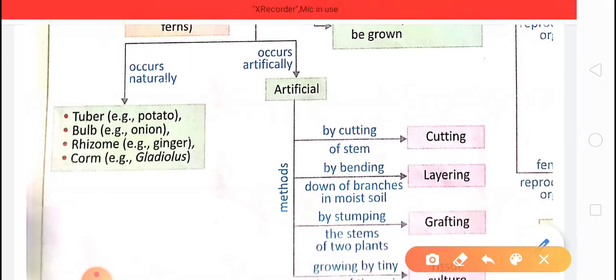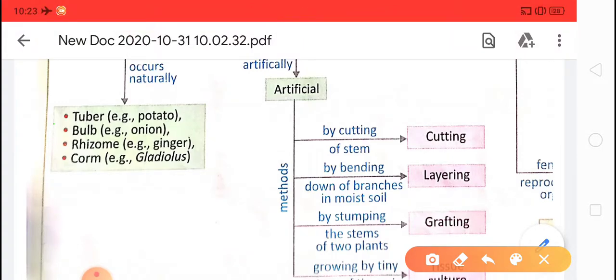First, naturally, with the help of a tuber in potato. Basically the eyes are present in the tuber, and from the eyes the new potato plant can grow. Bulb in case of onion, rhizome in case of ginger, and corm in case of gladiolus. Clear? So this is the naturally occurring method that we already discussed in the previous videos.